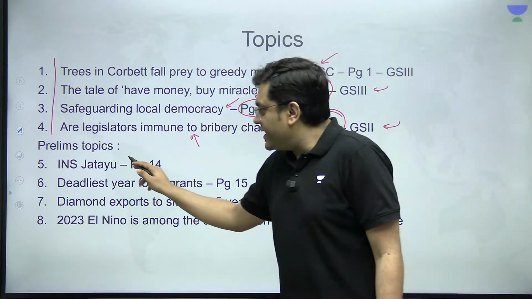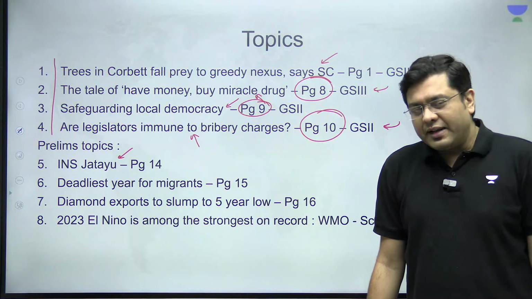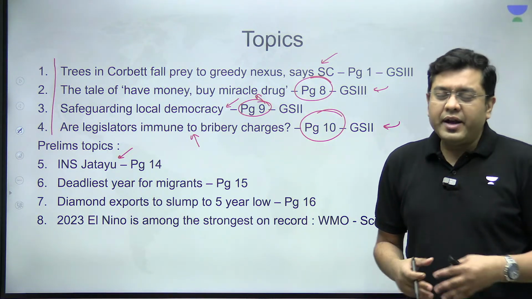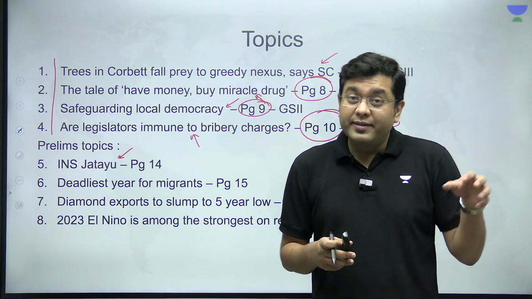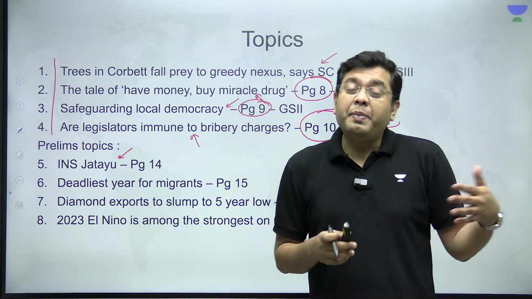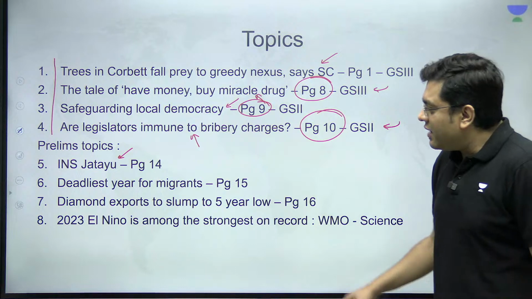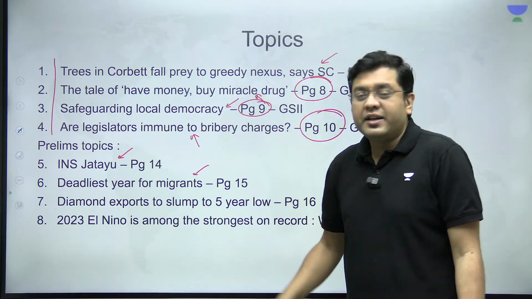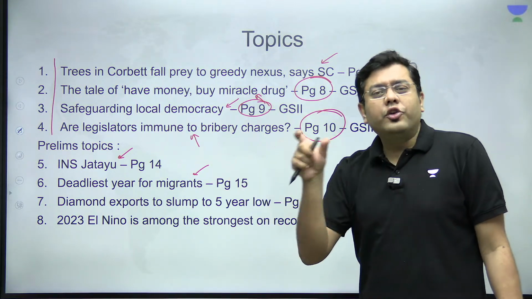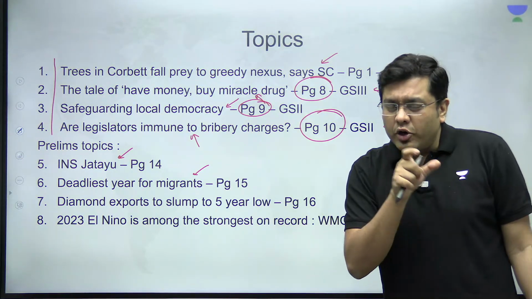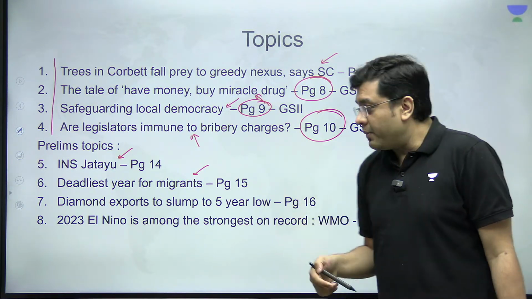Then INS Jatayu, which has been set up in the Minicoy Islands. That is a naval base, and it will render a significant geostrategic advantage when it comes to India's expansion, or rather, the expansion of naval activities in the Indian Ocean region. Then, deadliest year for migrants as per the International Organization for Migration. With the help of this article, we are going to analyze that particular organization and the report that it brings out on a periodic basis.